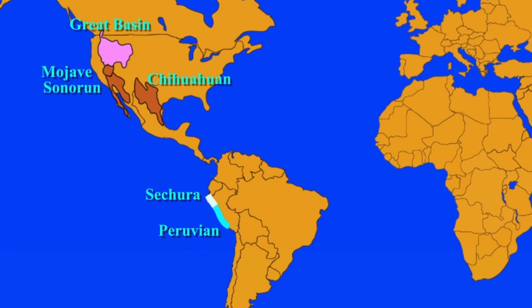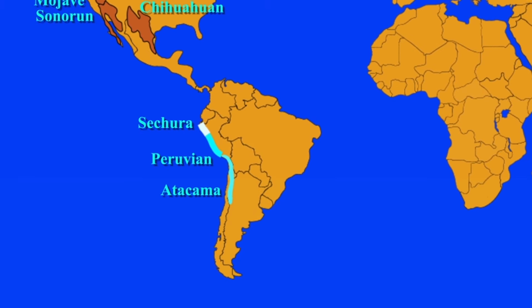Next one is the Atacama Desert. Now it is a plateau in South America, primarily in Chile, covering a 1,000-kilometer strip of land on the Pacific coast, west of the Andes Mountains. It is the driest desert in the world as well as the only true desert to receive less precipitation than polar deserts.